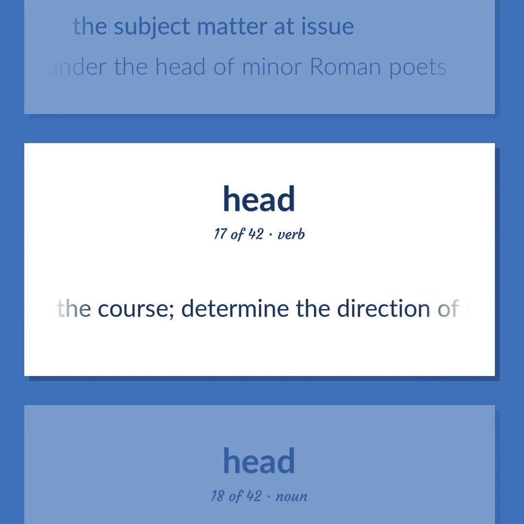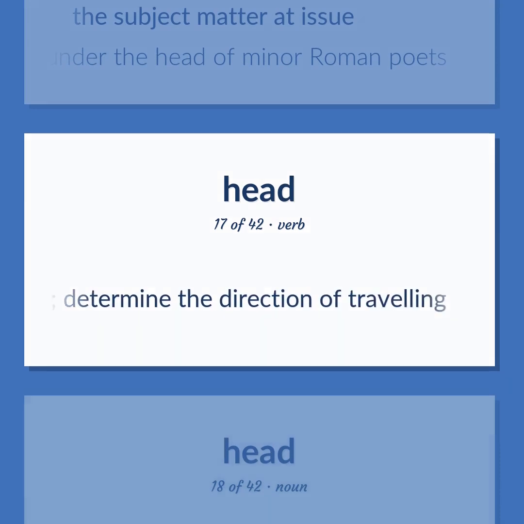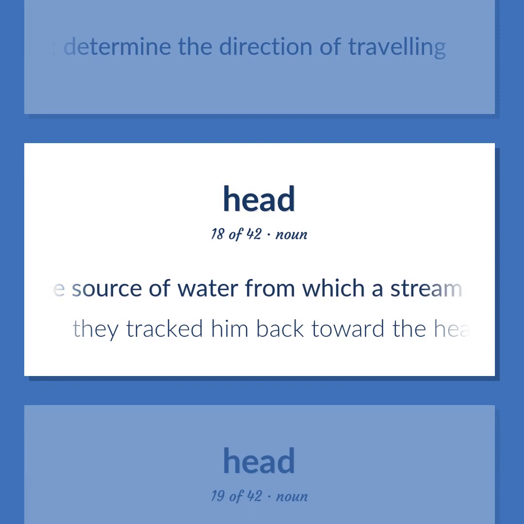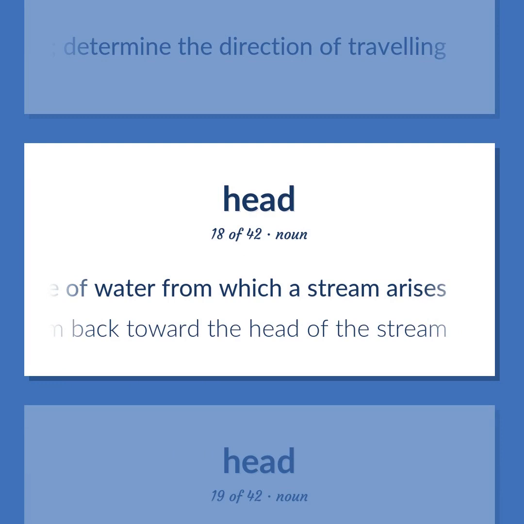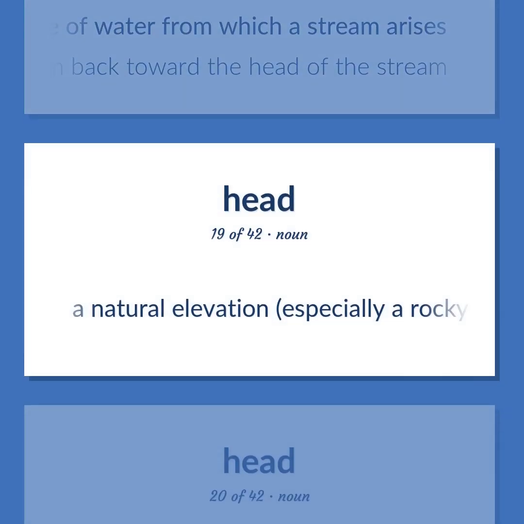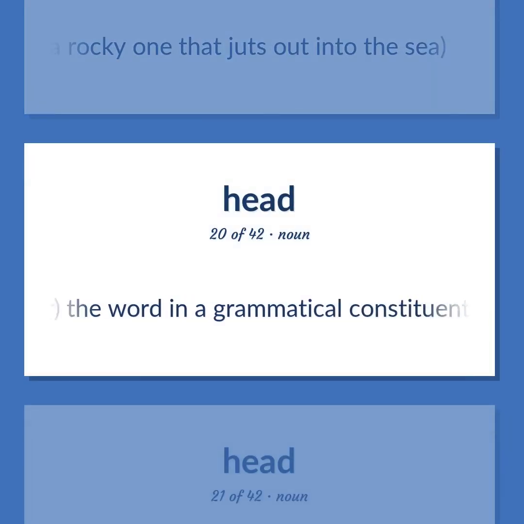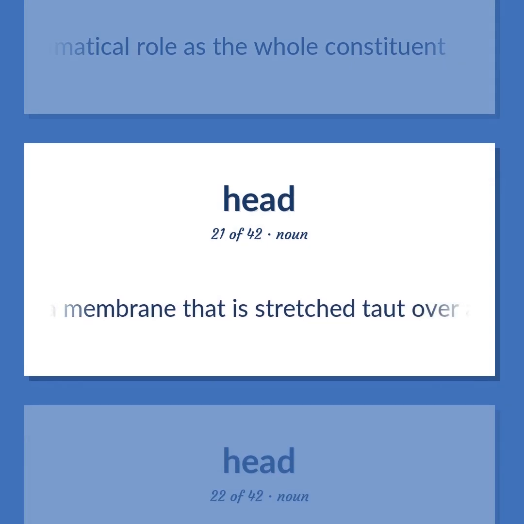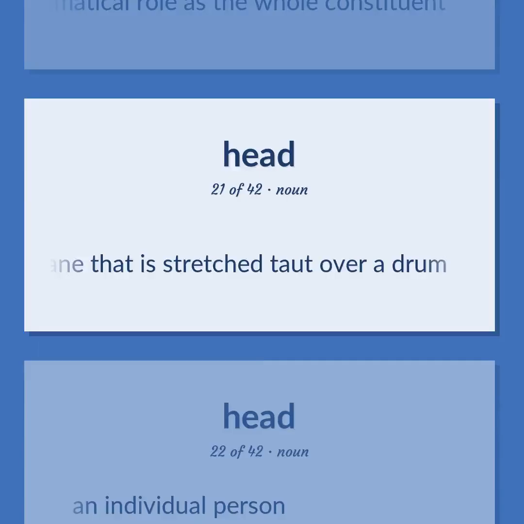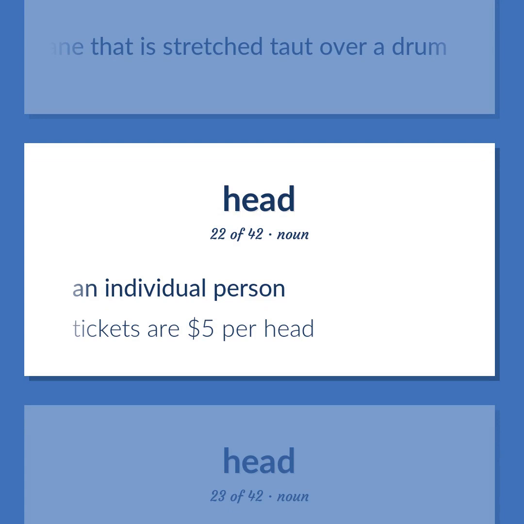Direct the course. Determine the direction of traveling. The source of water from which a stream arises. They tracked him back toward the head of the stream. A natural elevation, especially a rocky one that juts out into the sea. Grammar. The word in a grammatical constituent that plays the same grammatical role as the whole constituent. A membrane that is stretched taut over a drum. An individual person. Tickets are $5 per head.